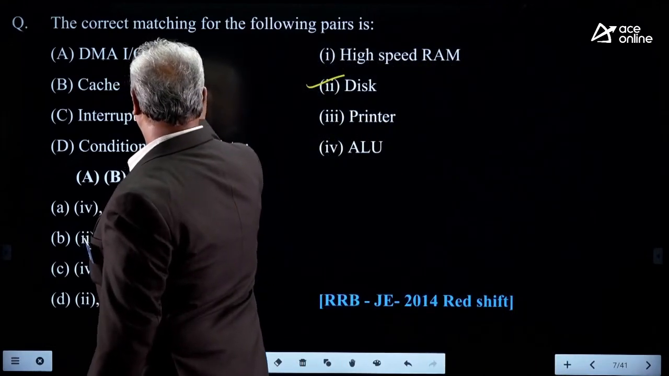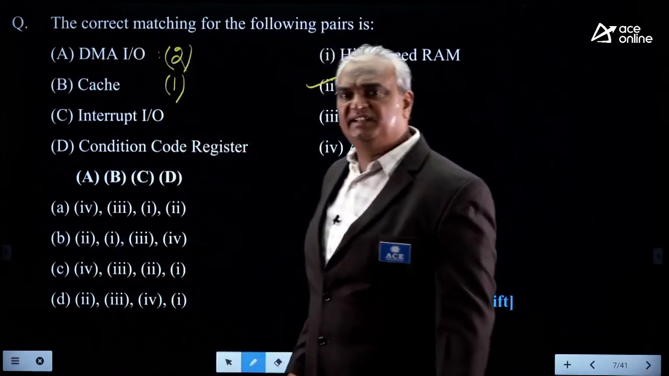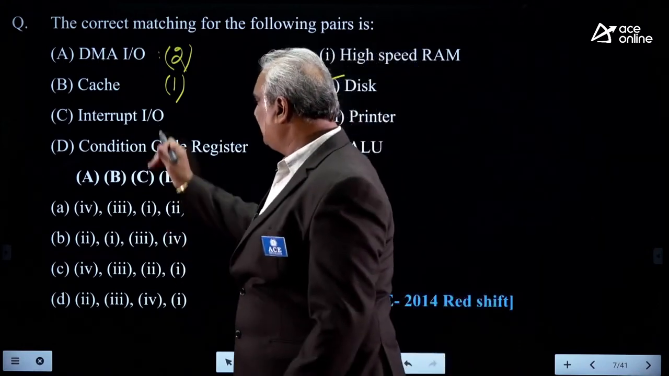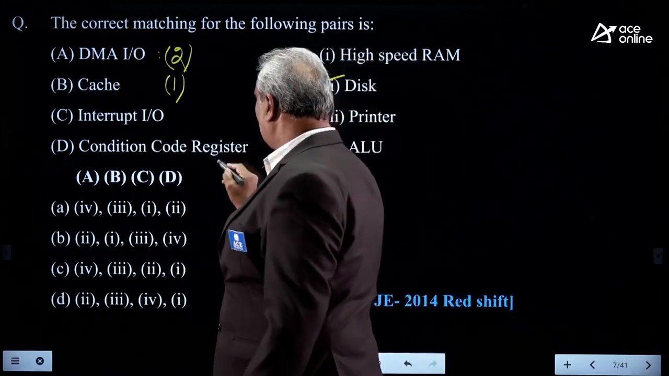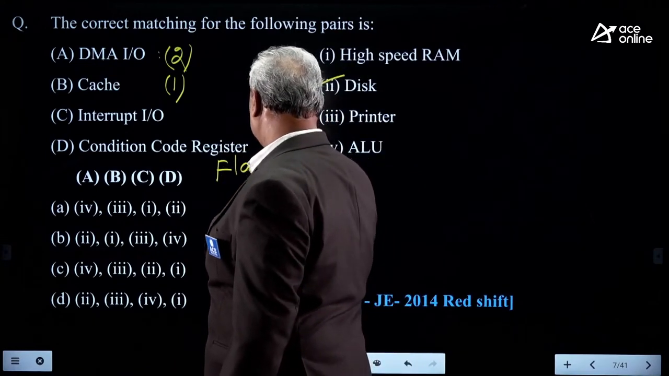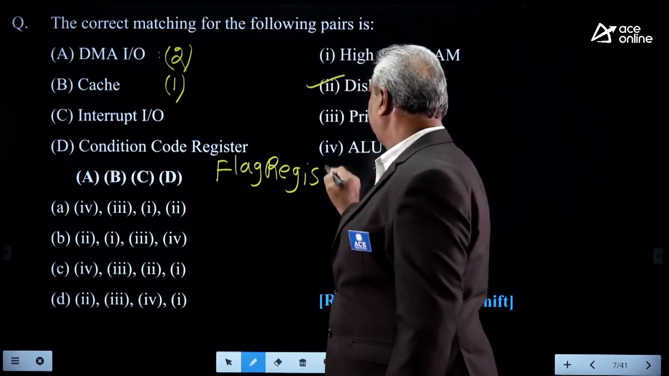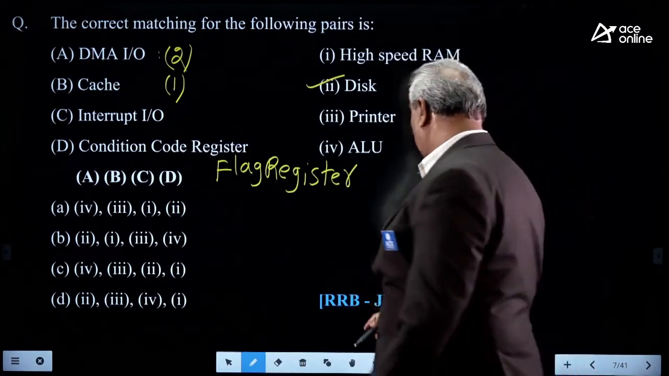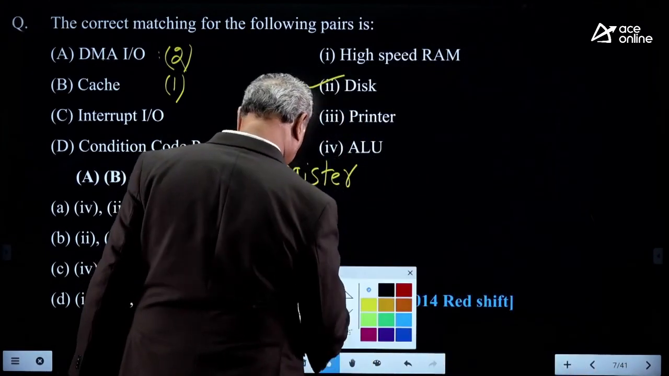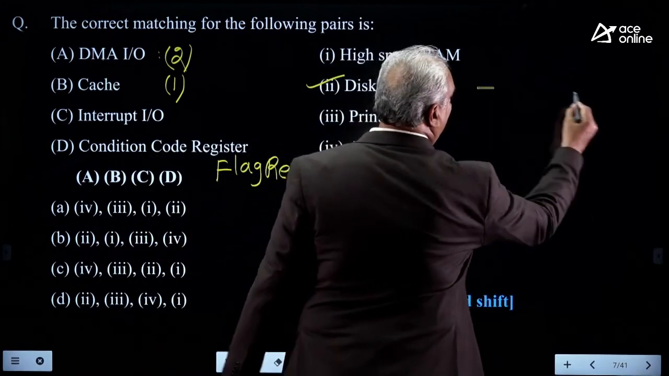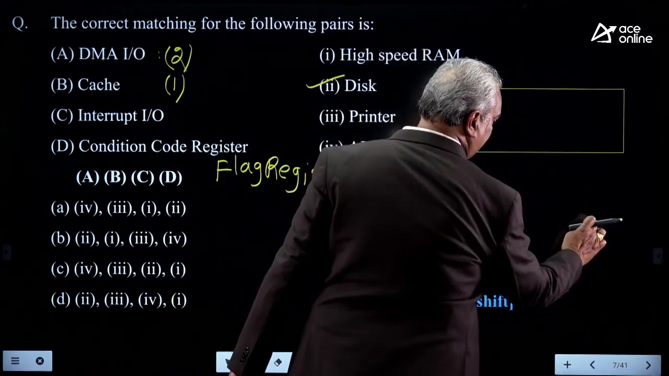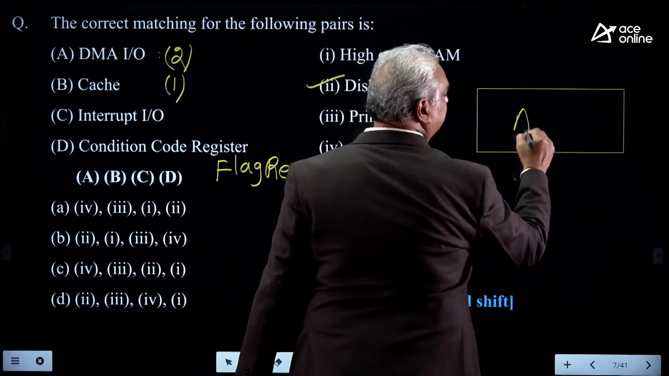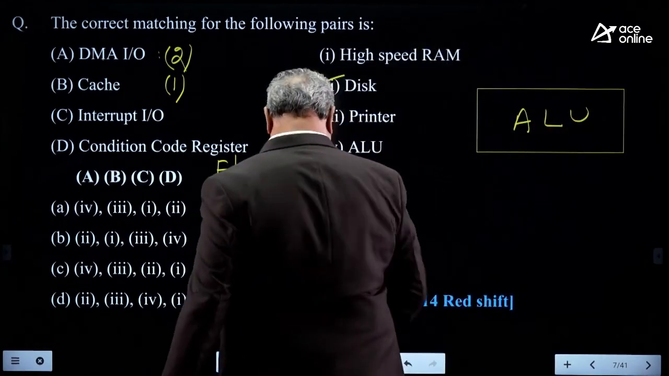1. In the given digital computer, cache memory is the fastest memory and high speed memory it is. Next, interrupt IO and conditional code register. Conditional code register is also known as flag register. Flag register is connected to the output of ALU. Look here. Let it is ALU of any processor. This output is connected to